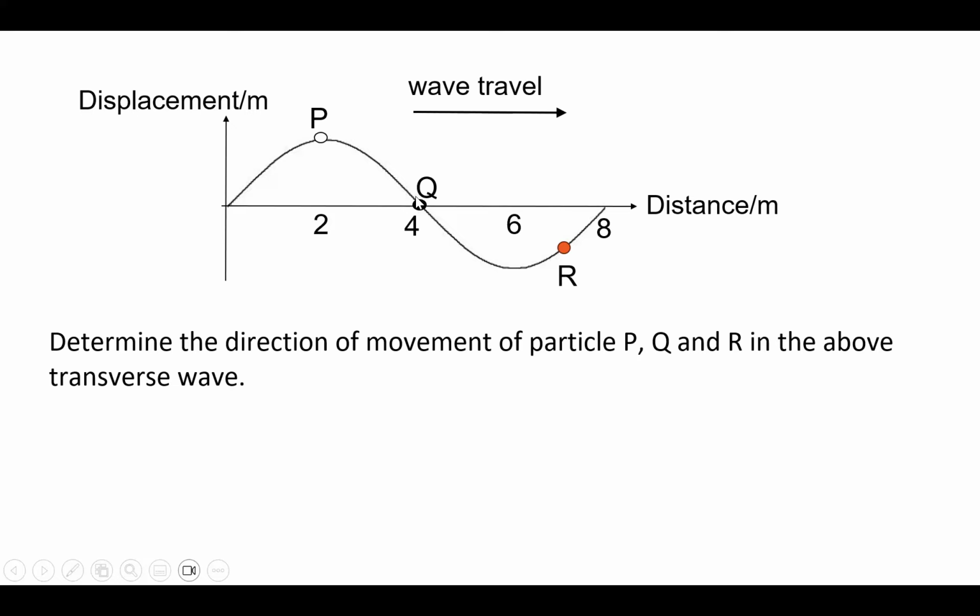How do I know how P, Q, and R are moving? You know it's a transverse wave. So if the wave is traveling in this direction, the particles P, Q, R cannot move in the same direction as the wave. They must move perpendicular to the wave, vibrating on the spot up and down, up and down. But I do not know whether it's moving up or moving down. So how do I determine that?